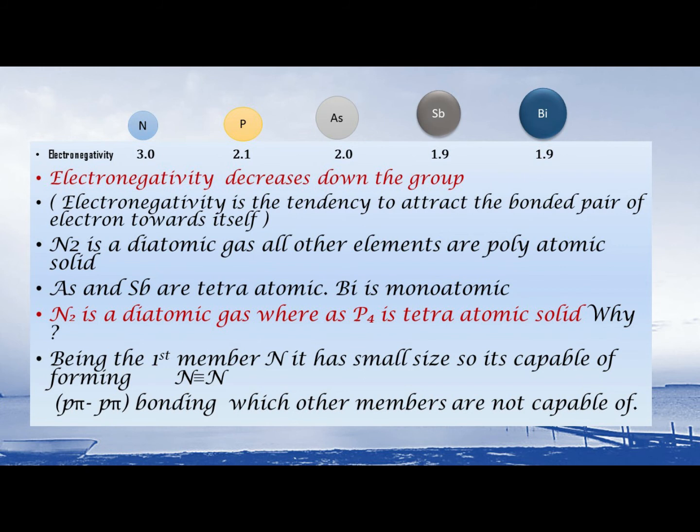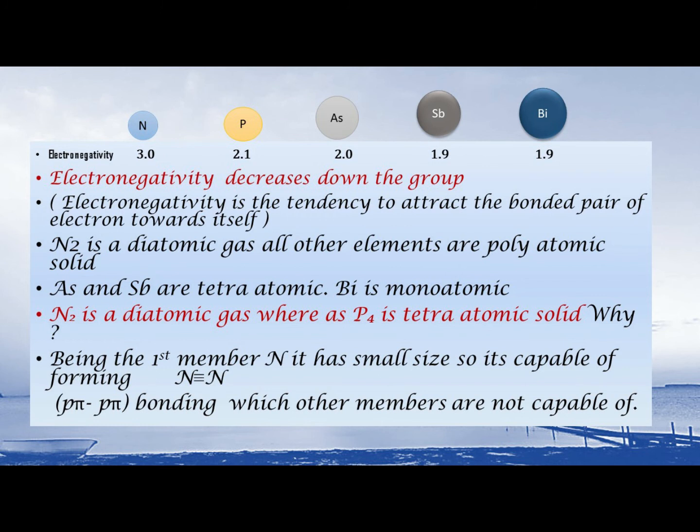Nitrogen is a diatomic gas because of its small size and its capacity to form p-pi bonding, which other members are not capable of. Phosphorus, due to its larger size, is not capable of forming pi bond.